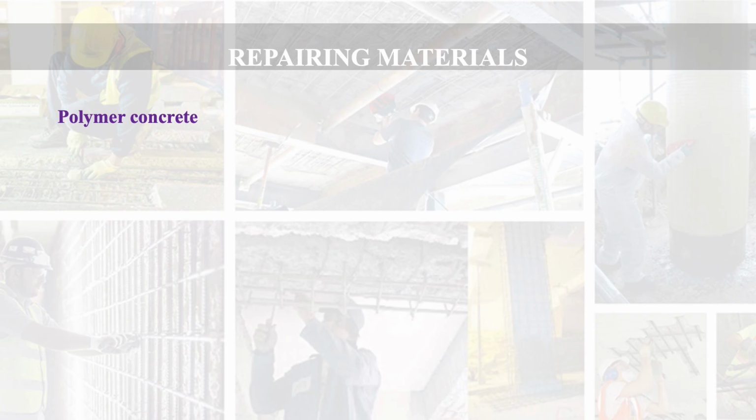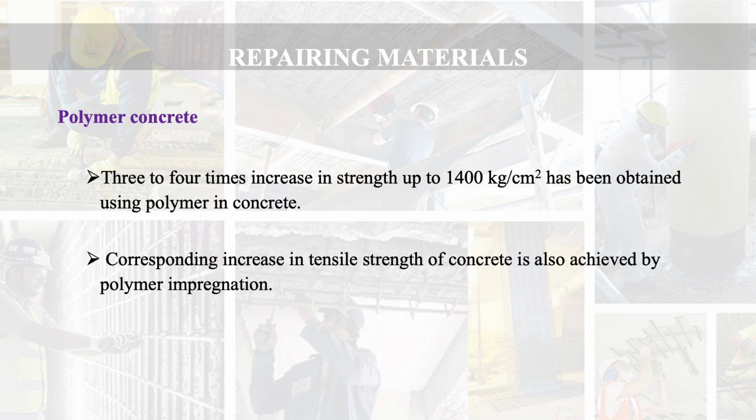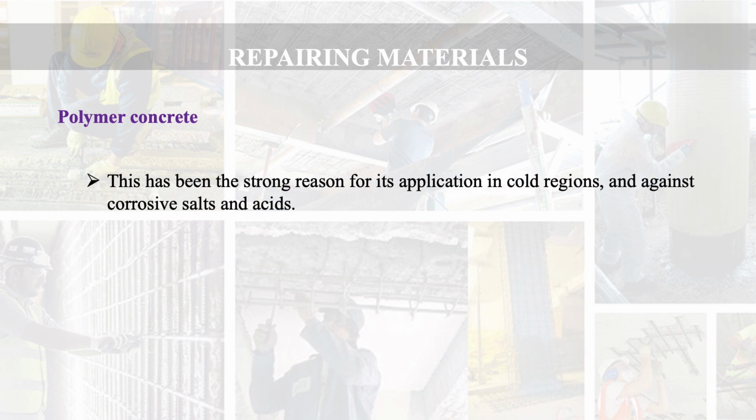Let us begin with first, polymer concrete. A 3 to 4 times increase in strength, that is up to 1400 kg per centimeter square, has been obtained by using polymer in concrete. A corresponding increase in tensile strength of concrete is also achieved by polymer impregnation. Compressive strength as well as tensile strength increases by use of polymer concrete. The durability of polymer impregnated concrete is substantially increased when exposed to freeze and thaw cycles. This has been the strong reason for its application in cold regions and against corrosive salts and acids.